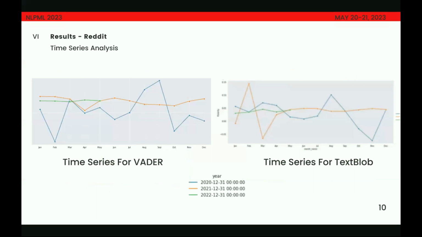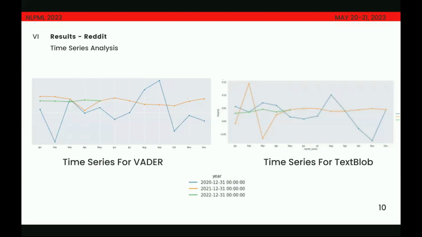Another interesting observation that we saw between the two methods that we used was that Vader tended to either have very neutral sentiments or negative sentiments, and TextBlob was mostly varied in the positive region.